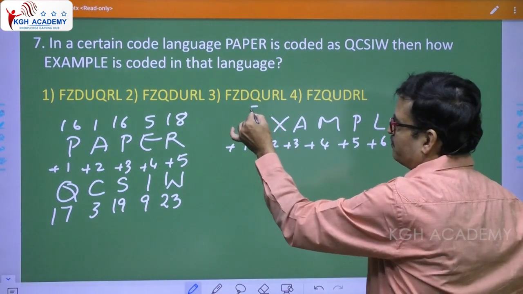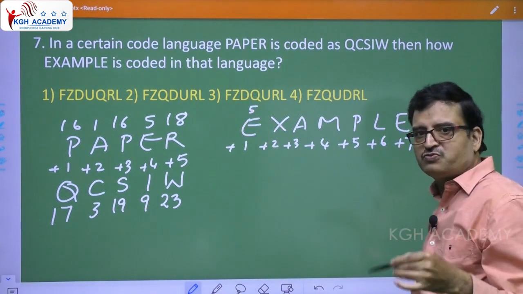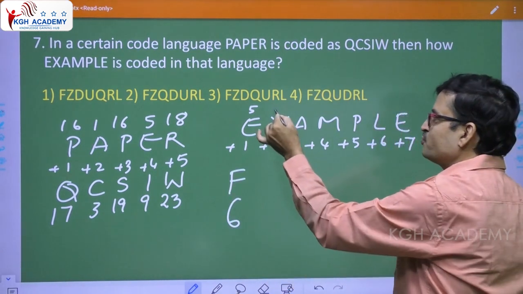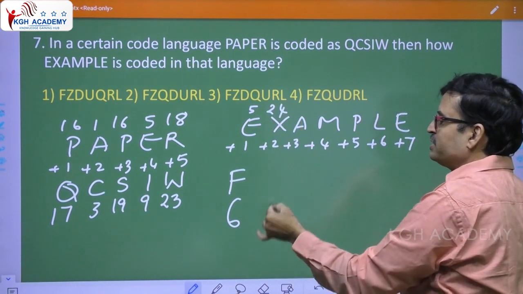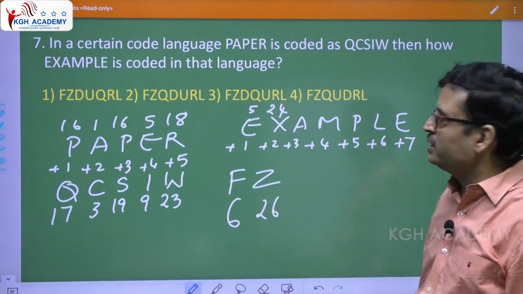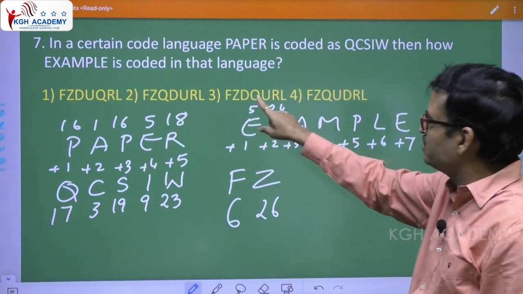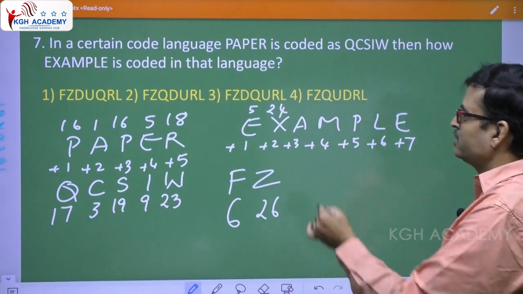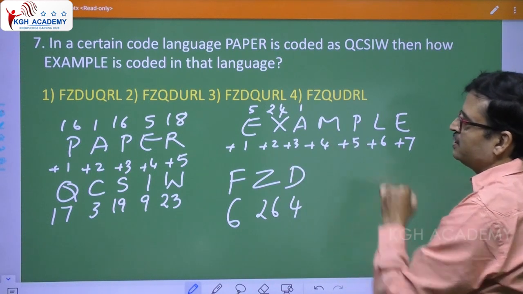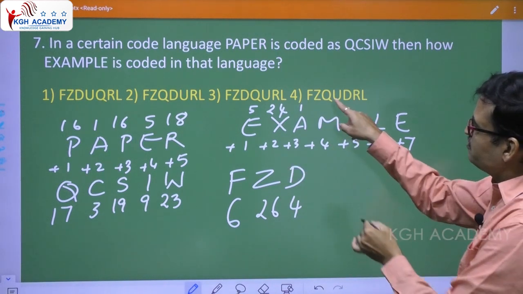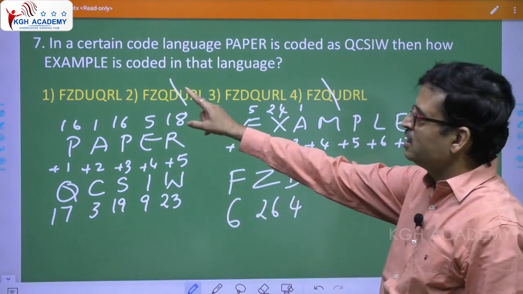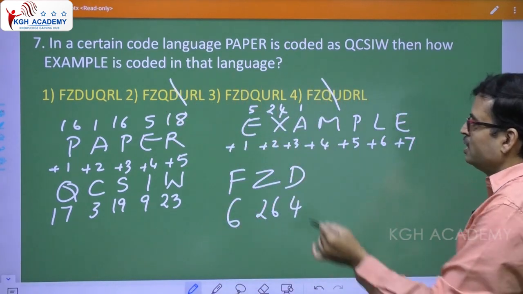Now, this is 5. 5 plus 1 means 6. What is 6? F. This is 24. 24 plus 2 is 26, that is Z. So it has to start with FZ. So we are going the right way. Now, A is 1, 1 plus 3 is 4, 4 means D. So FZQ is ruled out. The answer should be either the first option or the third option.